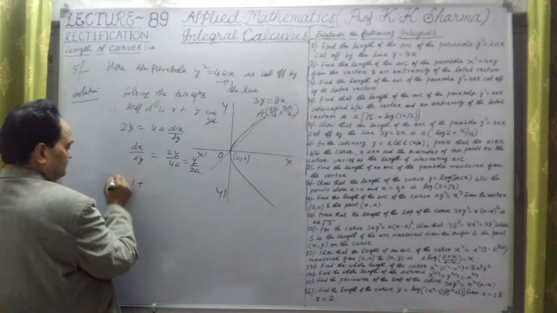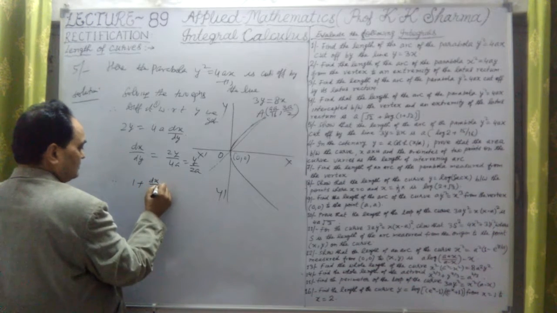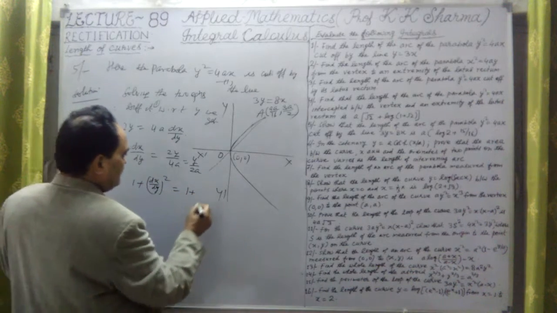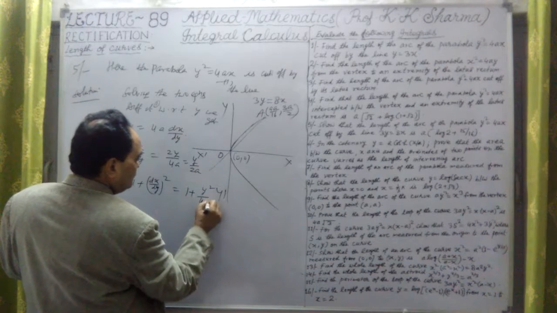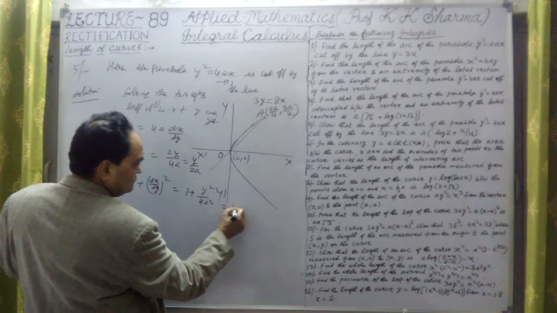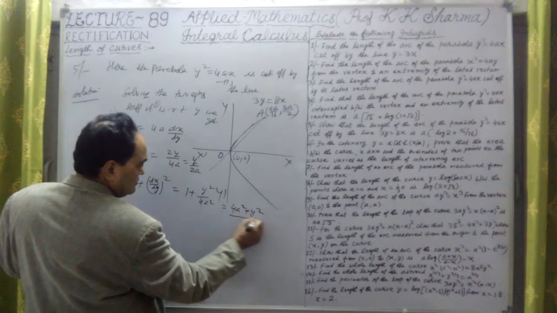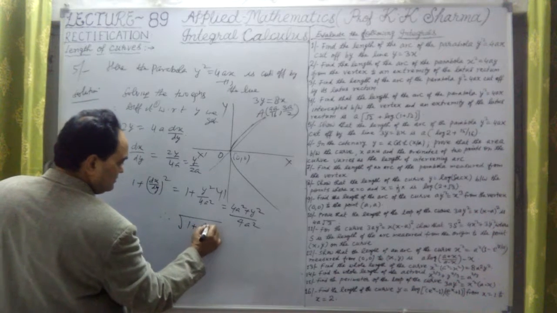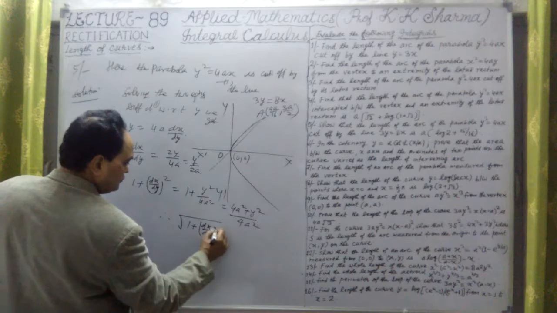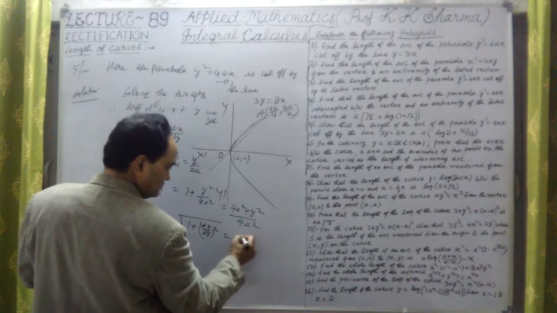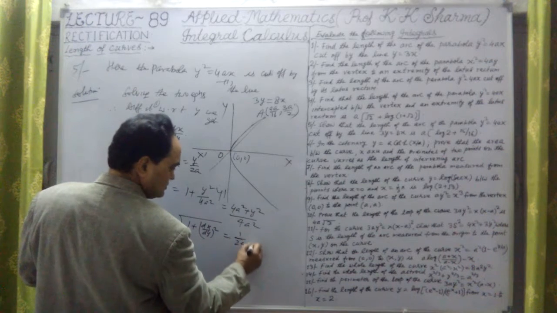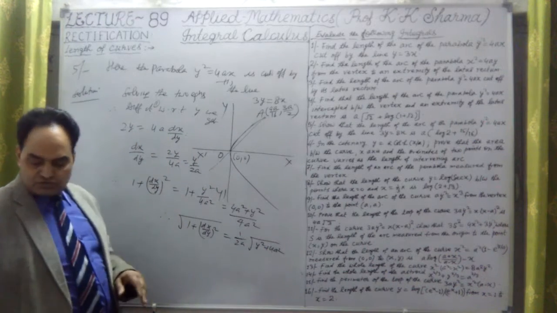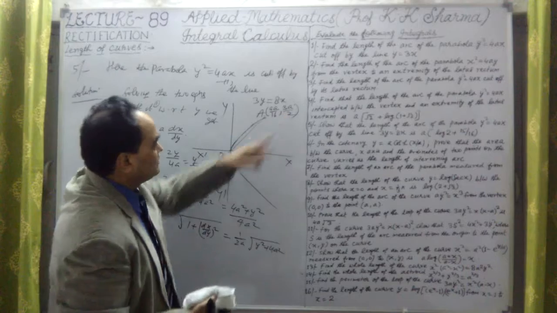Therefore 1 plus dx/dy, which we are always calculating, whole square is equal to 1 plus y square upon 4a square. This will give us 4a square plus y square upon 4a square. Therefore the square root of 1 plus (dx/dy) whole square is 1/2a under the square root, y square plus 4a square. Let me substitute this in the limits 0 to 3a by 2.